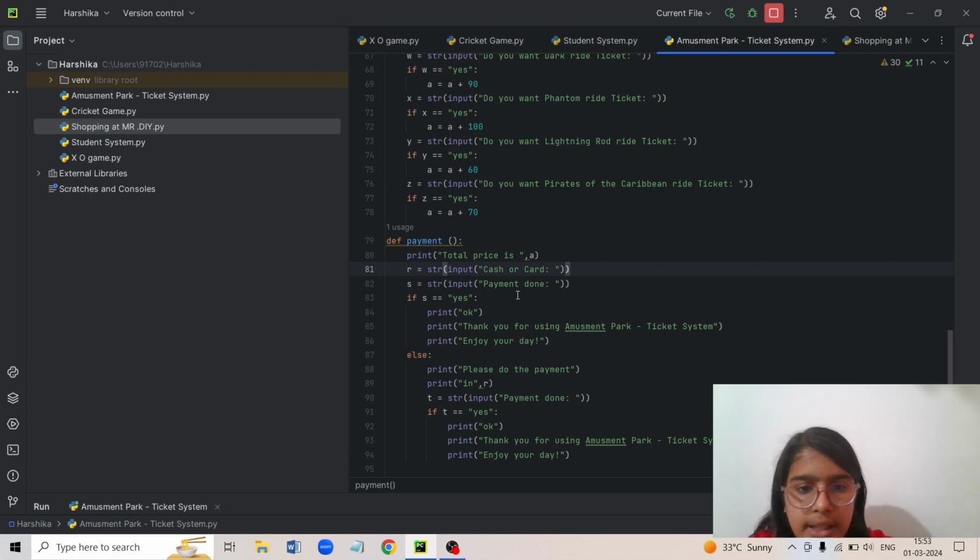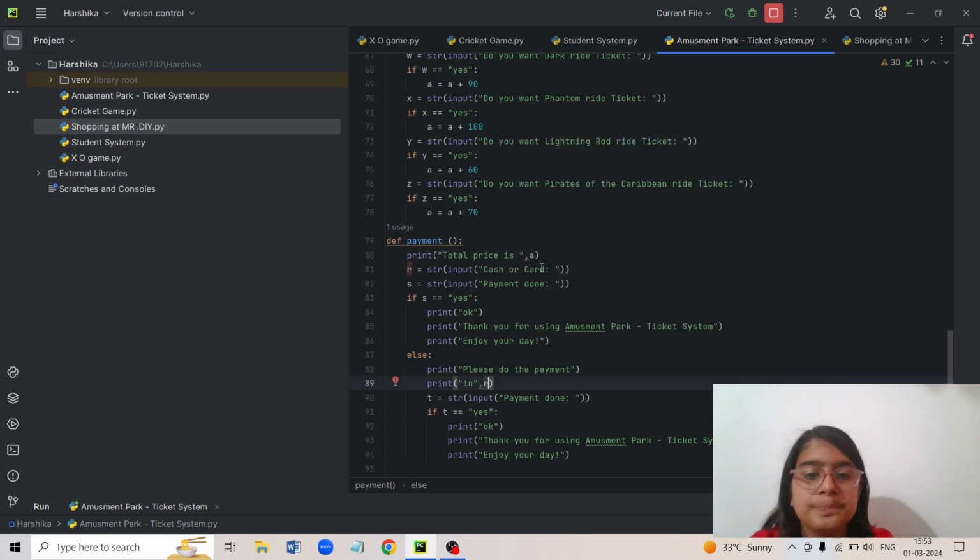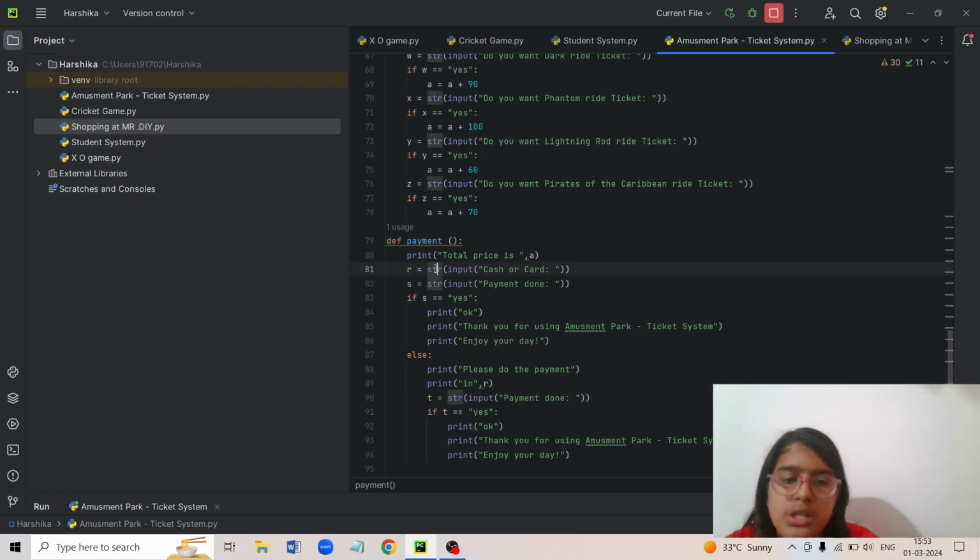And here's the thing. Here you can see that R is written and here it is R. So the concept is that whatever I've entered here, like if I even enter ZZZ, then it will end, and instead of cash or card, it will print ZZZ. Why? Because I've entered it here. Then it is Z is equal to string. Here also I've used string because I don't want a number or a float. All I want is a word.